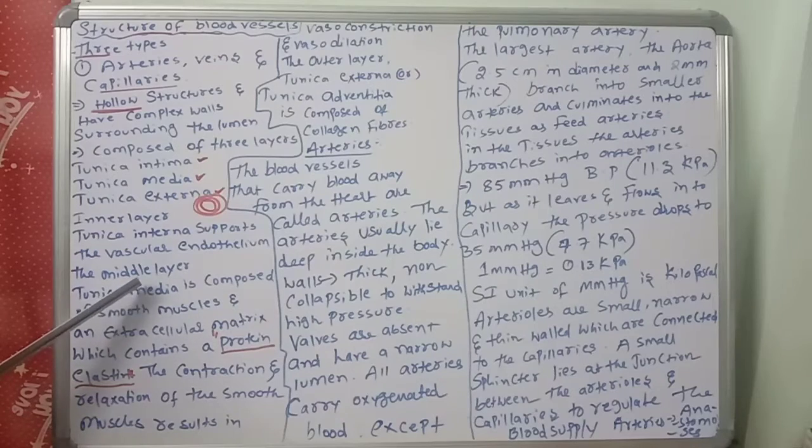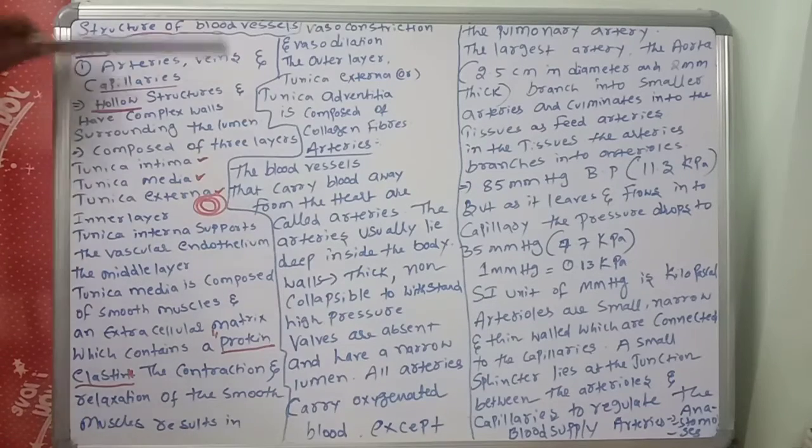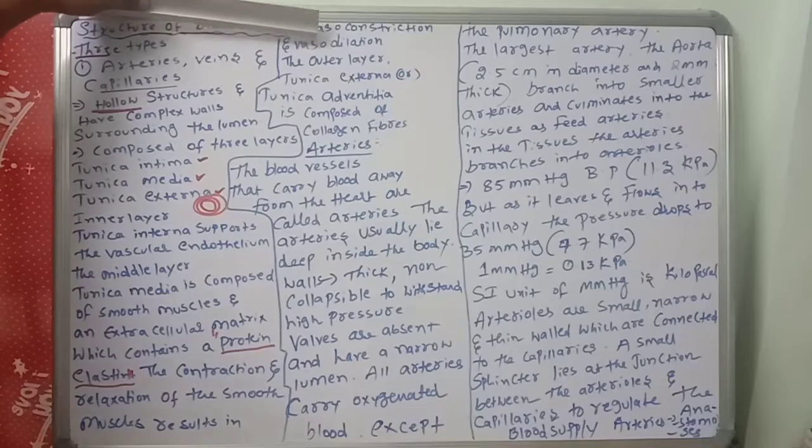The middle layer, tunica media, is composed of smooth muscles and an extracellular matrix which contains protein and elastin. The contraction and relaxation of the smooth muscles results in vasoconstriction and vasodilation.